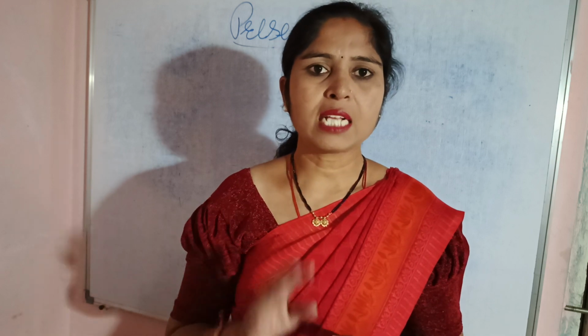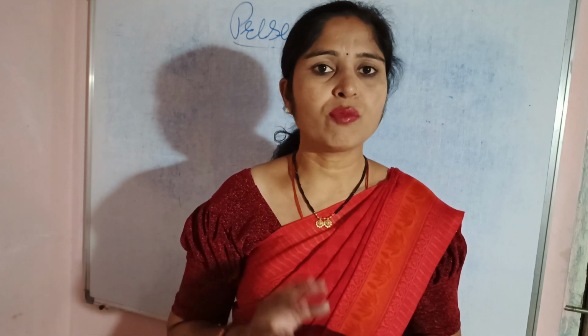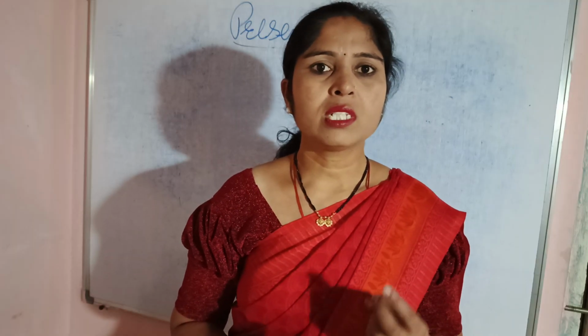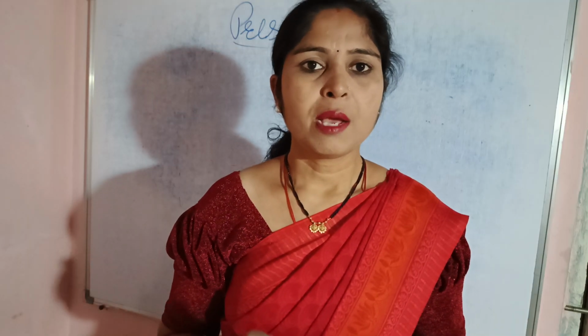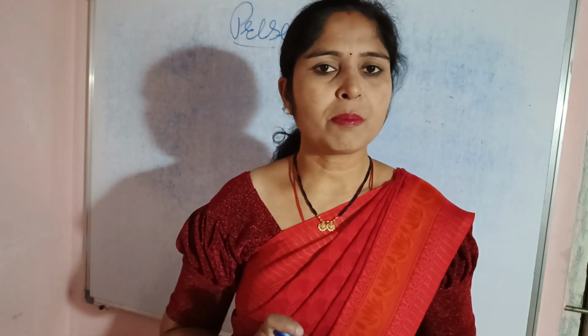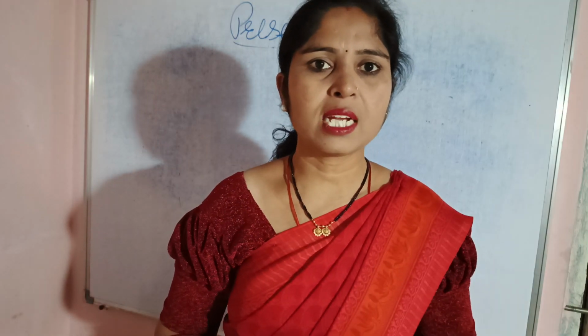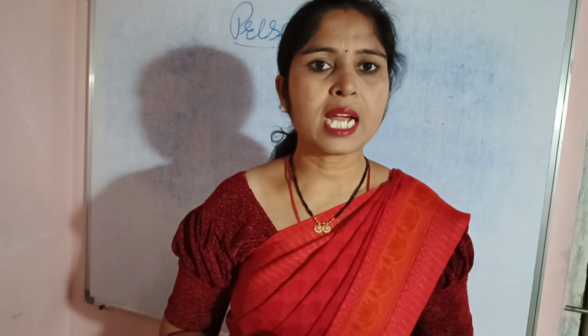Each tense is divided into four categories: simple, continuous, perfect, and perfect continuous. Today I gave you information related to the present tense, and I explained simple present, present continuous, present perfect, and present perfect continuous tense. There are four rules according to these categories.